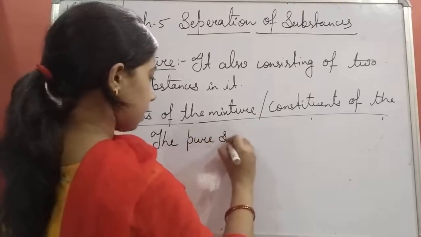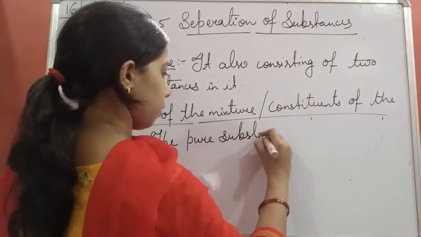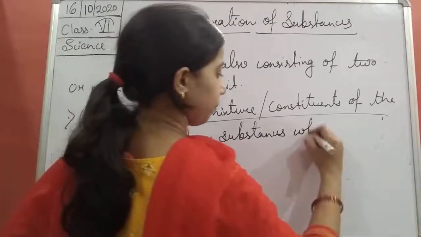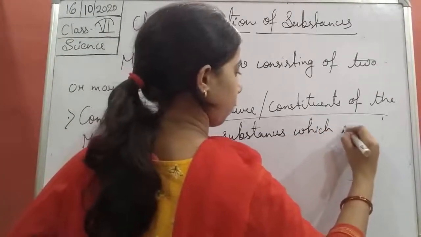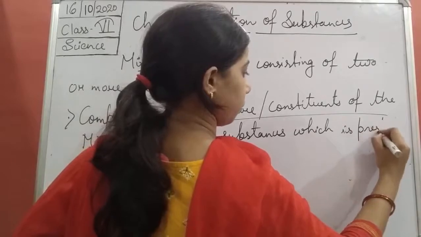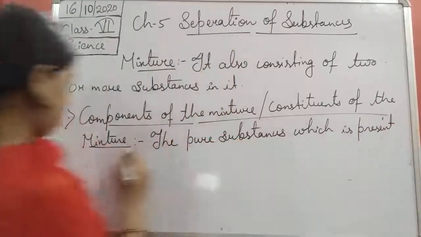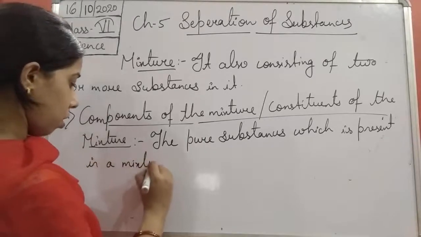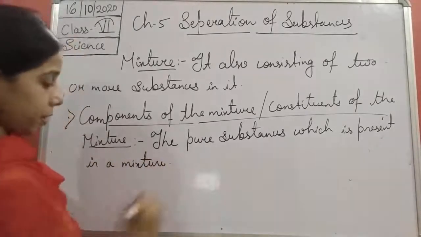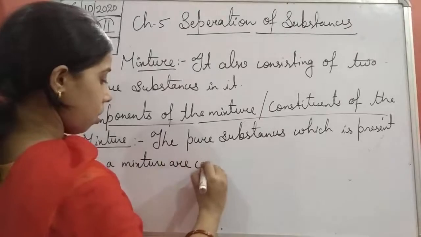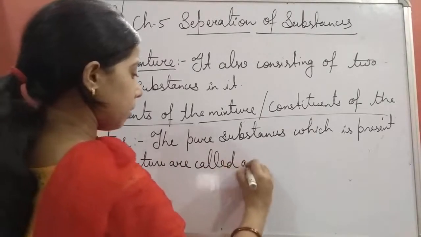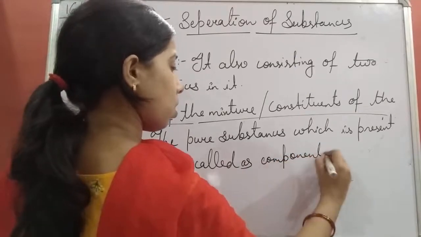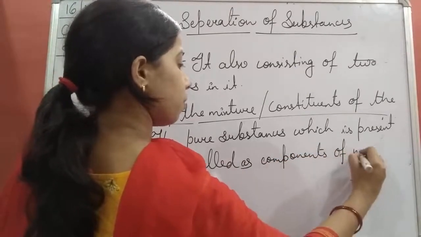The pure substance which is present in a mixture is called a component of the mixture.